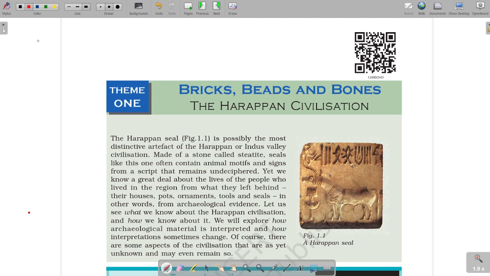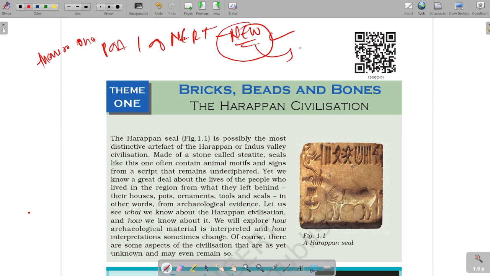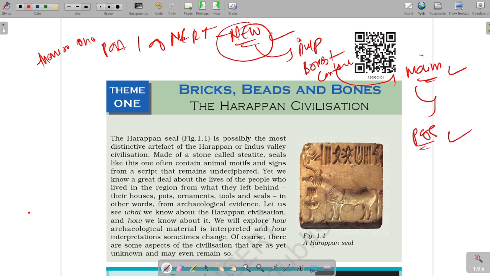From today, we are starting theme 1 of part 1 of the NCERT of class 12th history. Those are the new NCERTs. Guys, the beauty of this new NCERT is that the important things are given in boxes, plus contextual things are directly asked in mains these days. We will see in upcoming pages that the questions are directly framed from these headings.